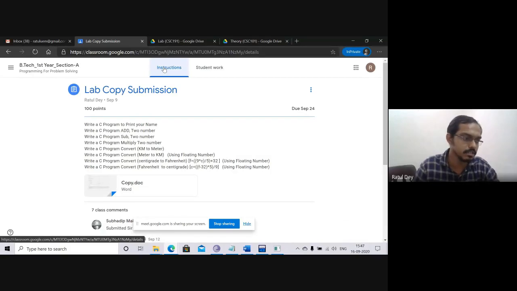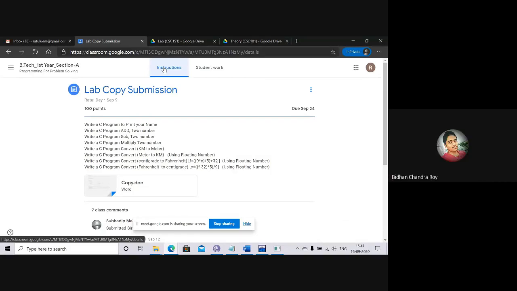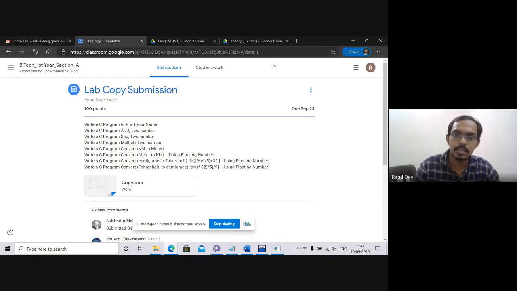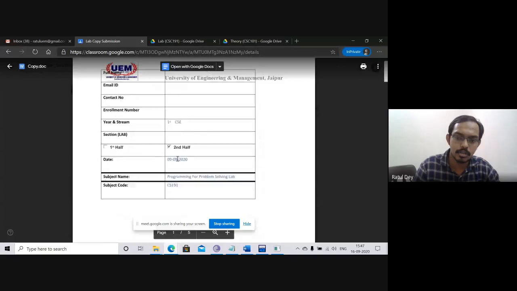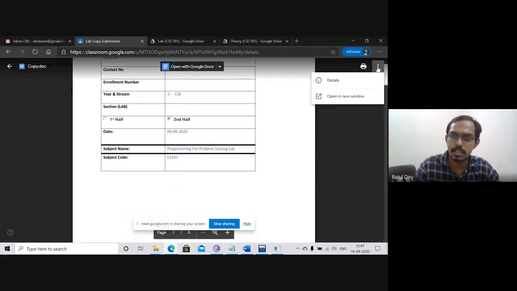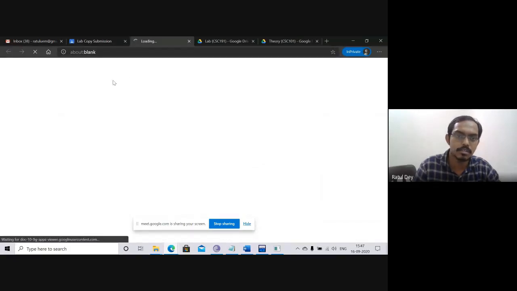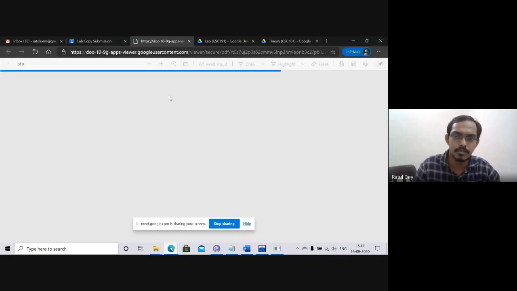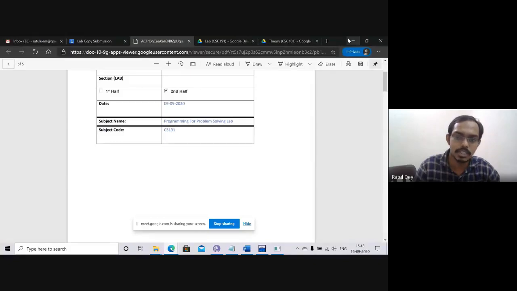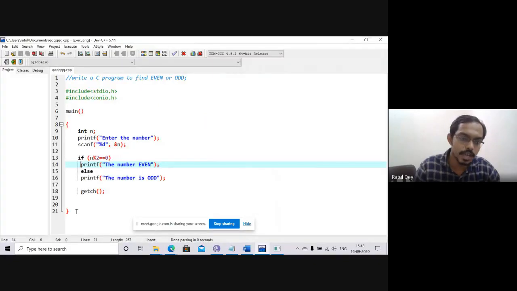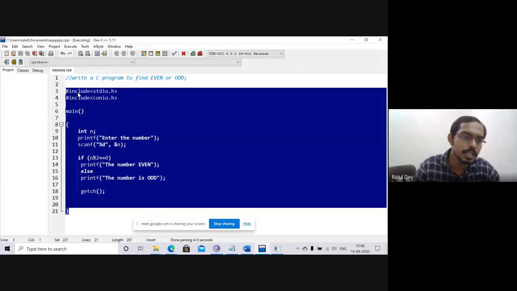It is very easy. Sir, if we have done the program on the computer, then how do we upload that file in Classroom? Suppose you have the demo copy. I will download it and make it a file. I think this is visible to all of you. This is a demo copy. Suppose you are writing one code, you just copy the same code and paste it in the Word file.